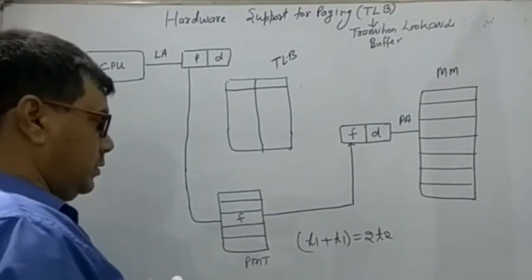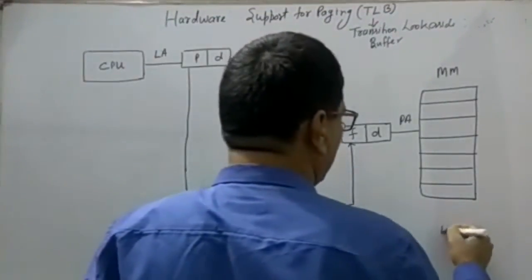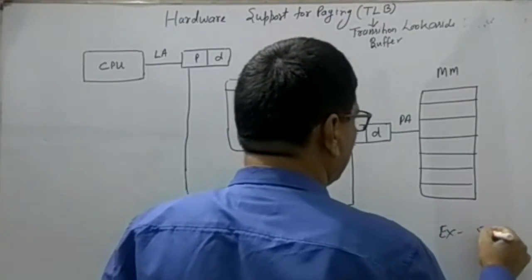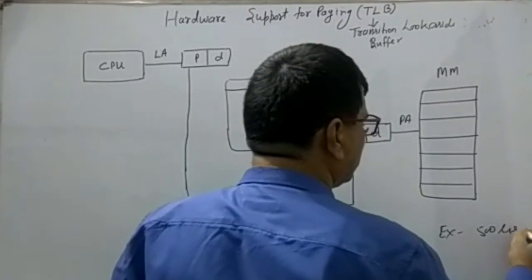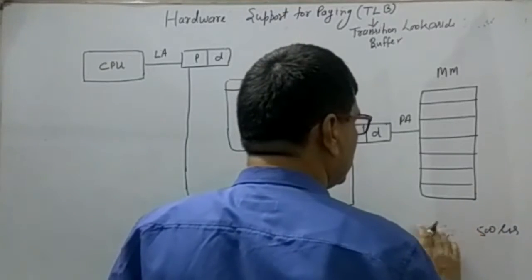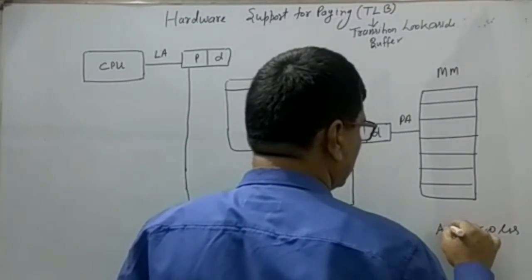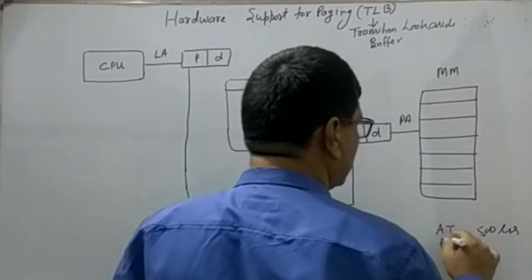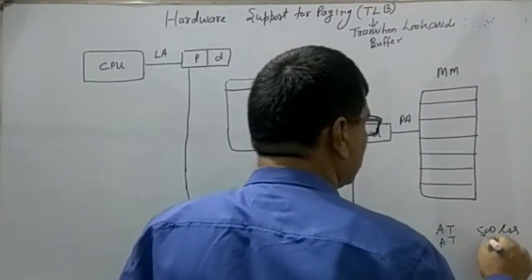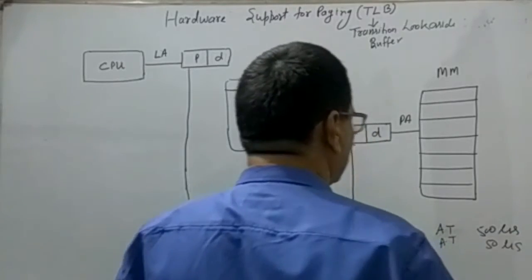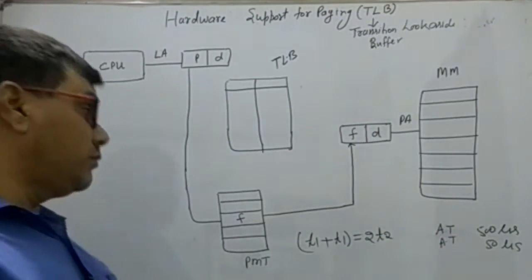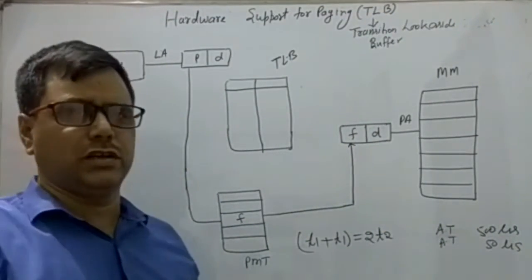For example, if the access time of the main memory is 500 microseconds, we are just assuming, then the access time of the cache memory will be near about 50 microseconds.